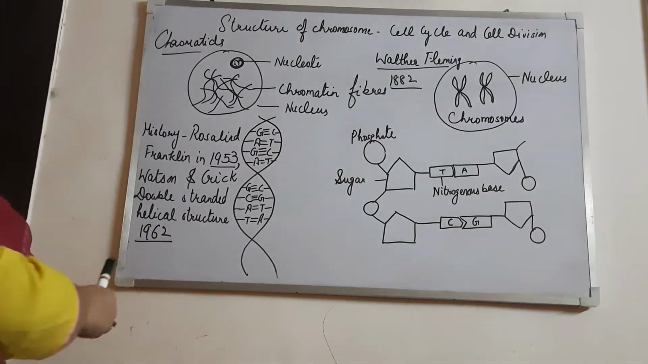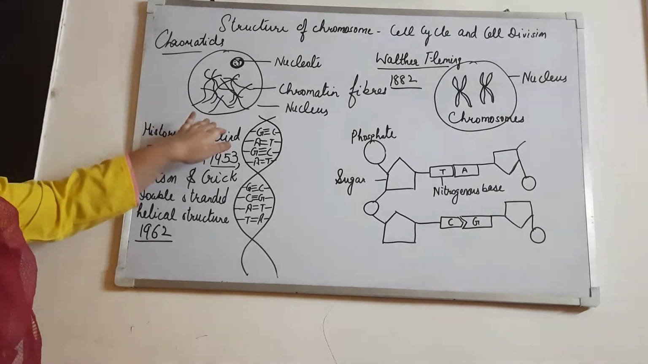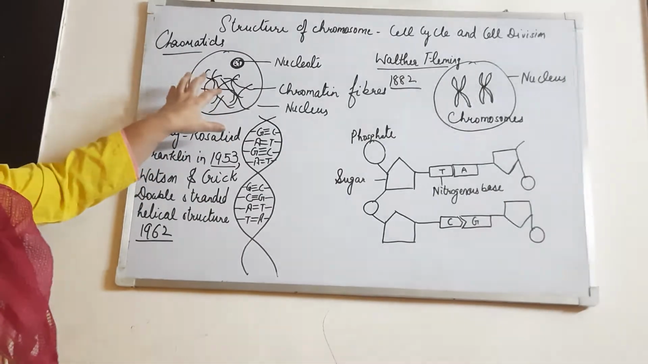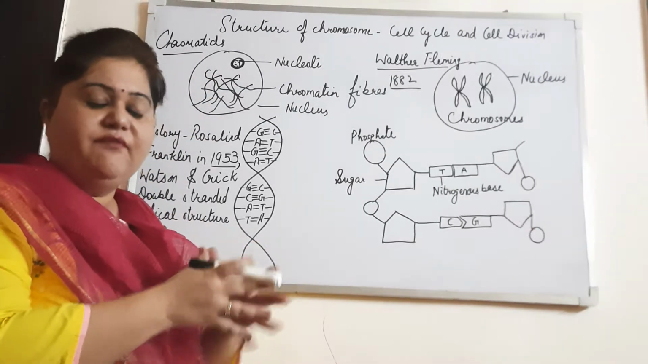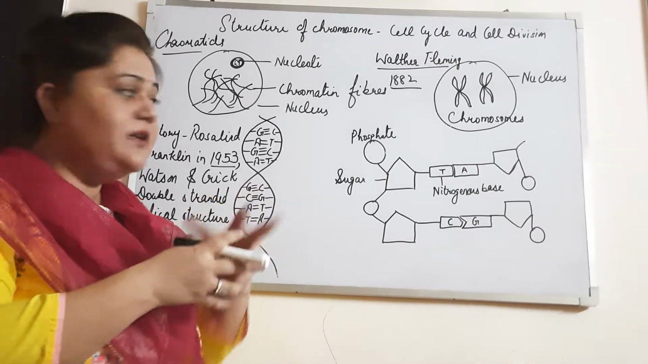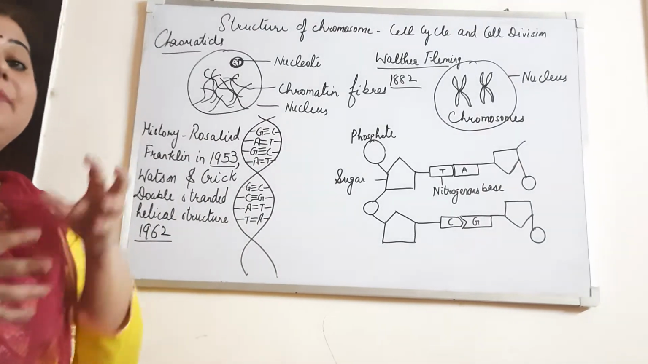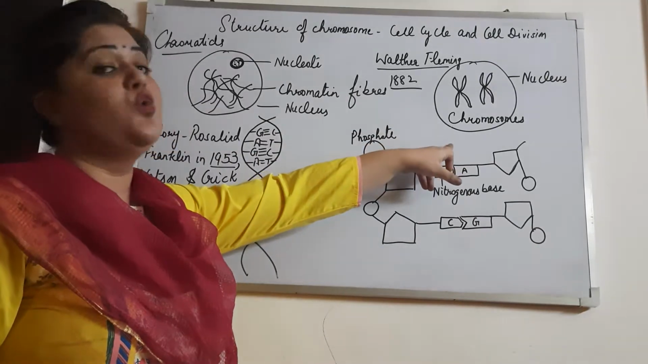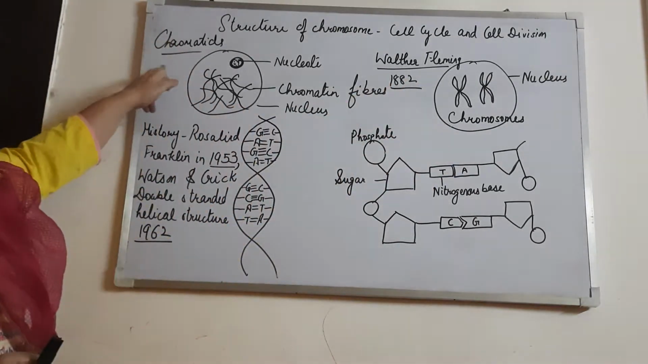Chromatin fibers are the long thread-like structures which are present inside the nucleus. And when the cell divides, they duplicate and get coiled with each other. I am talking about the chromatin fibers. They become condensed, they become thick, and then they form chromosomes. Now, what are chromatids?